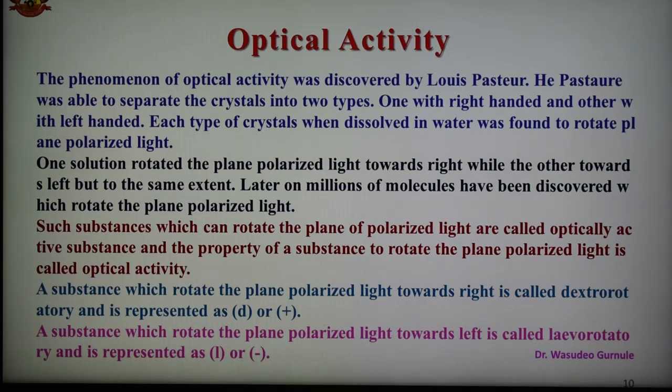This is the property of optical activity of some optically active compounds. Substances which are optically active rotate the plane polarized light toward the right or toward the left. When they rotate toward the right, it is known as dextrorotatory, denoted by the symbol D or positive. When they rotate the plane polarized light toward the left, that is in an anti-clockwise direction, it is known as levorotatory, and the symbol is L or negative.